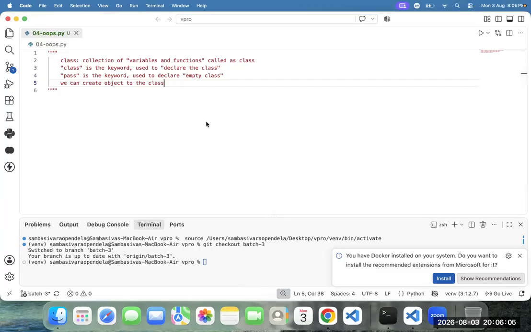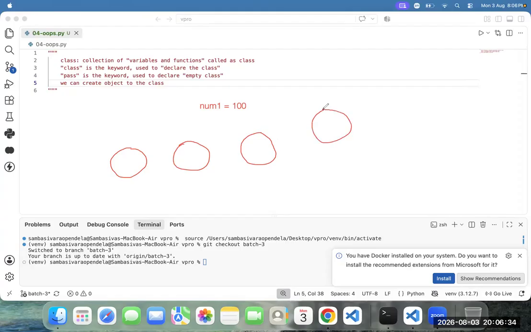For example, I have one variable num1 equal to 100. I want to create 10 objects inside the memory. Object 1, object 2. In our point of view, what is an object? Memory. Object 1, object 2, object 3, up to object n. Number of objects are there.